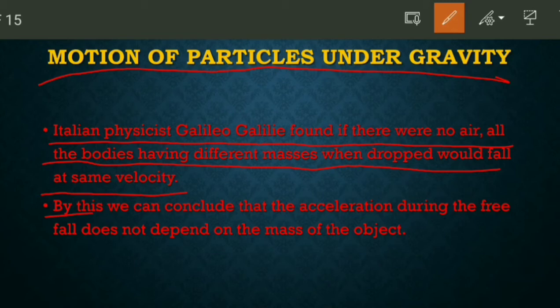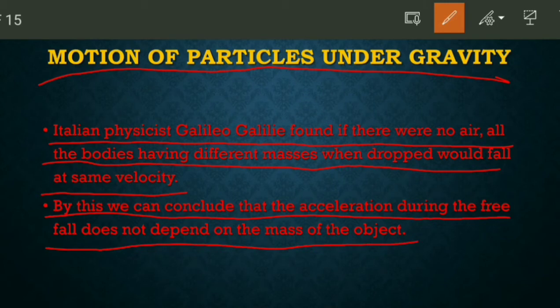From this we can conclude that the acceleration during free fall does not depend on the mass of the object. Note this: acceleration due to gravity does not depend on the mass of an object. We will study what acceleration due to gravity is, but first note that acceleration during free fall does not depend on mass.